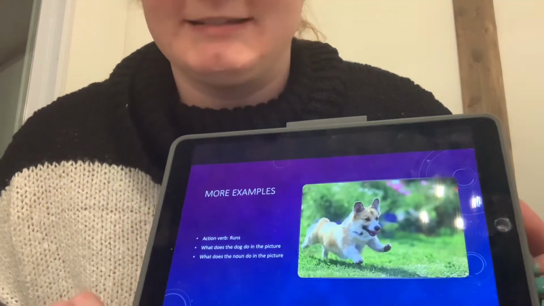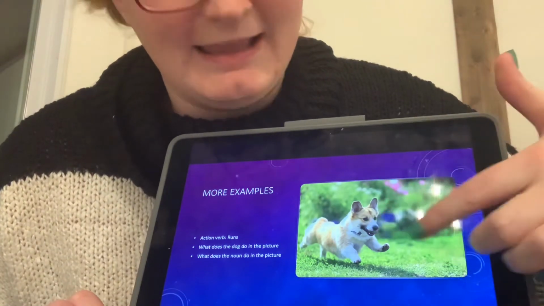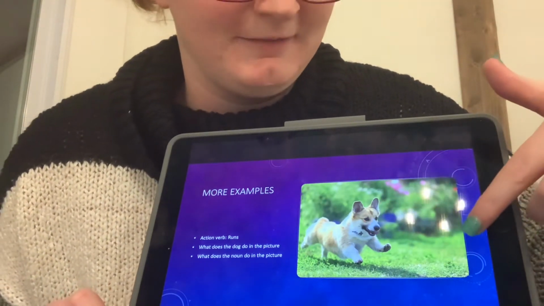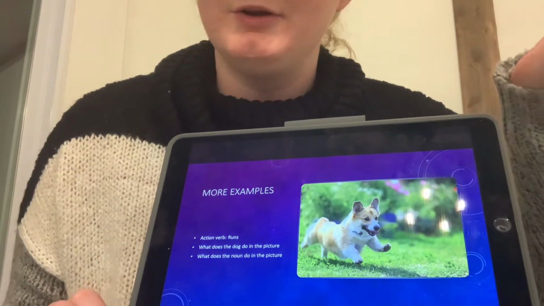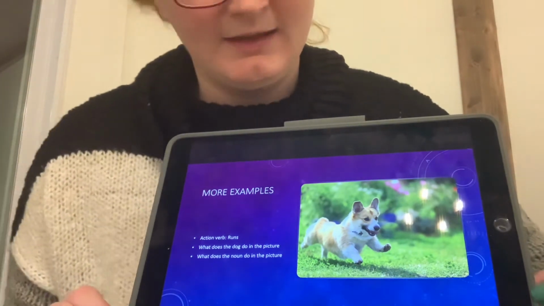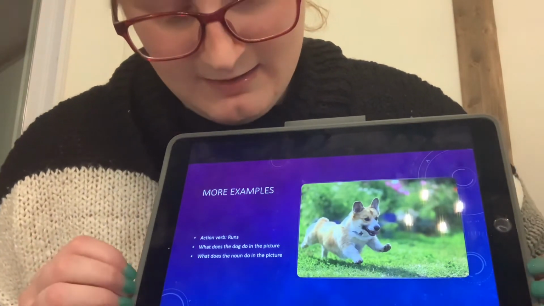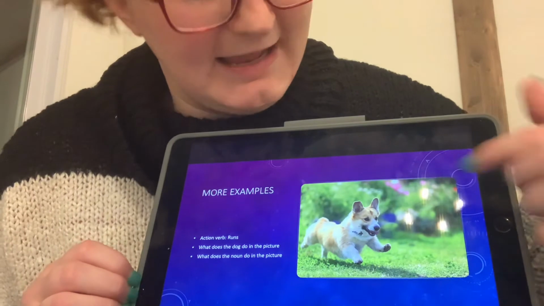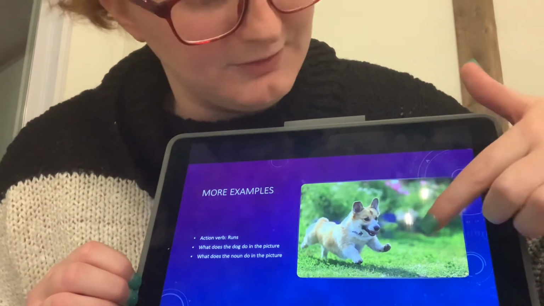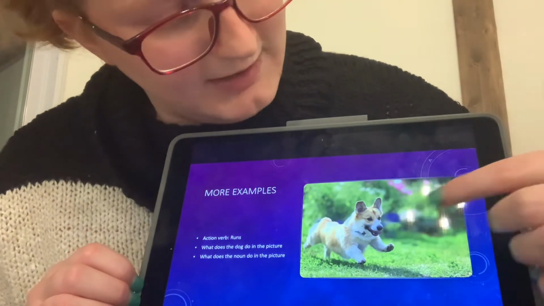Let's look at another example. Look at this puppy. The puppy is, what's the action verb here? Run, or jump, or skip. But the real action verb we're looking for here is run. And so what does the noun, the dog, do? The dog runs, or he's running.